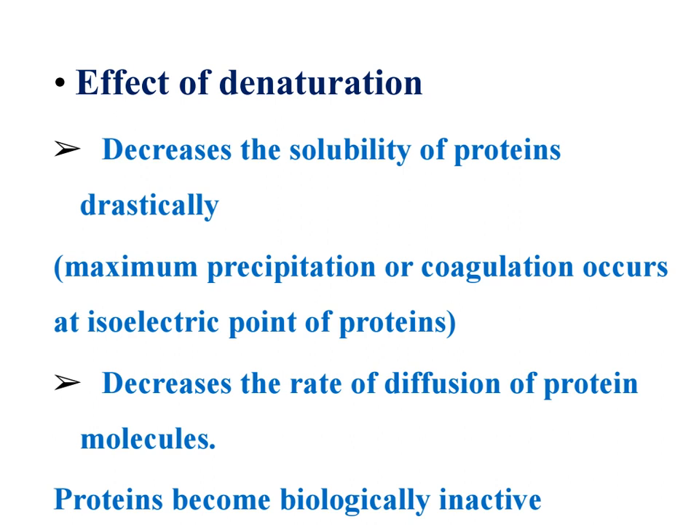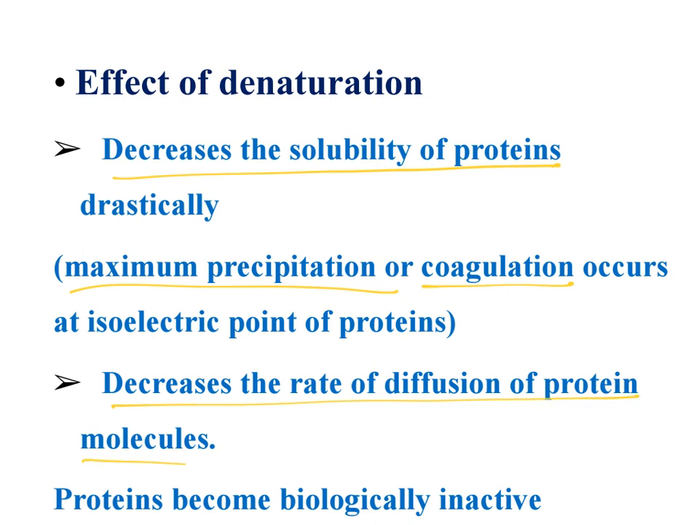Effect of denaturation: once denaturation of protein takes place, it decreases the solubility of protein drastically. As a result of this, the protein is precipitated, that is, maximum precipitation takes place after denaturation or coagulation. It also decreases the rate of diffusion of the protein molecule. As a result of this, the protein becomes biologically inactive.